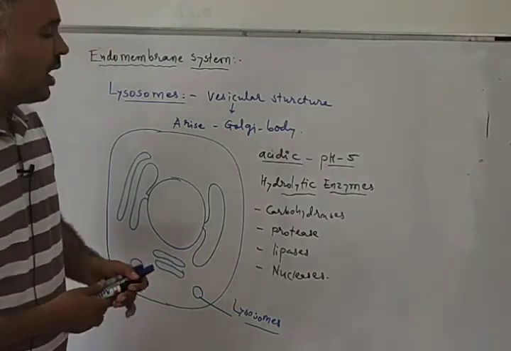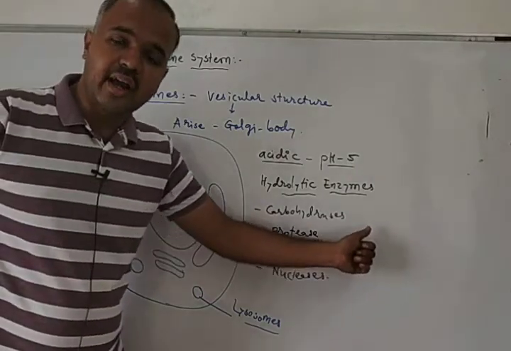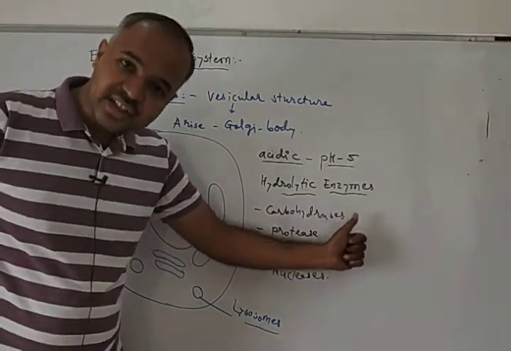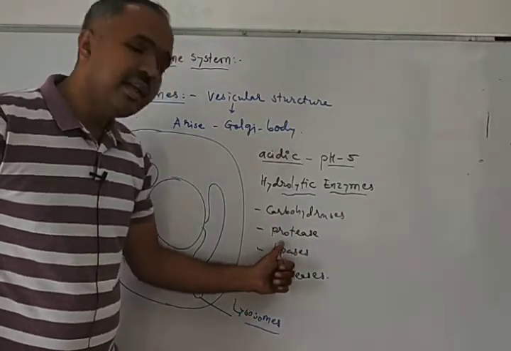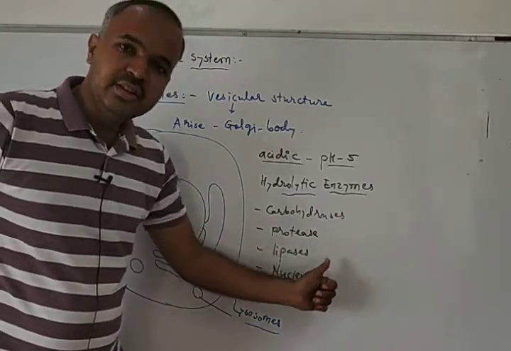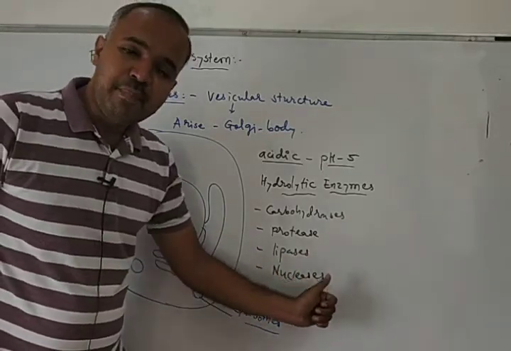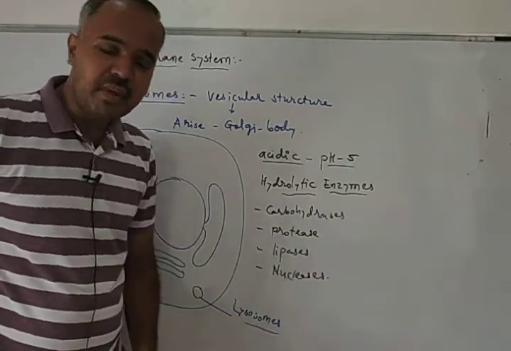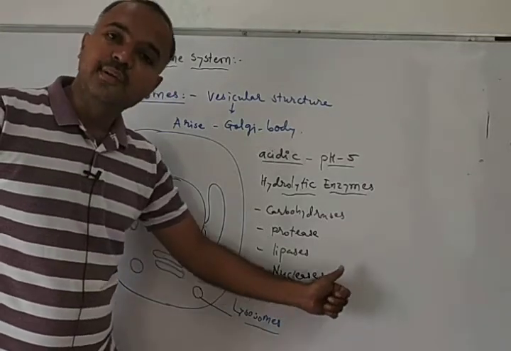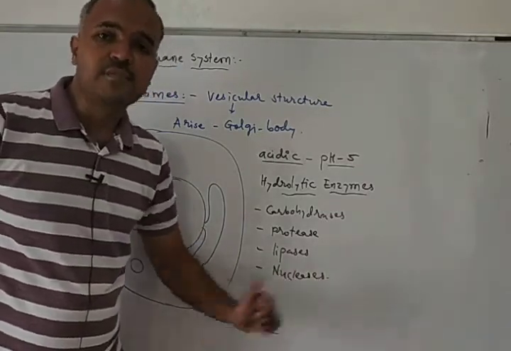Okay, so carbohydrases work on carbohydrates and they do digestion of carbohydrates. Proteases work on proteins and they do digestion of proteins. Lipases work on lipids and they perform digestion of lipids. Nucleases work on nucleic acids and they perform digestion of nucleic acids.